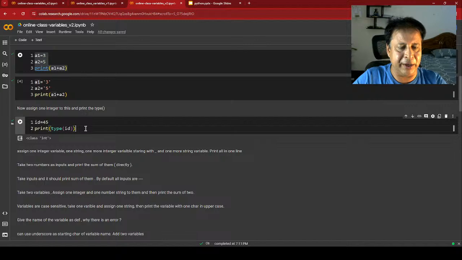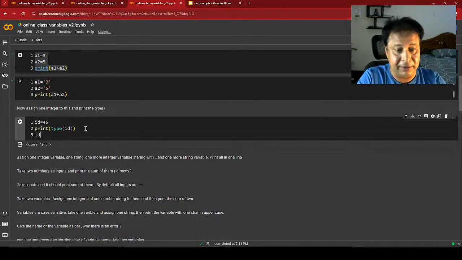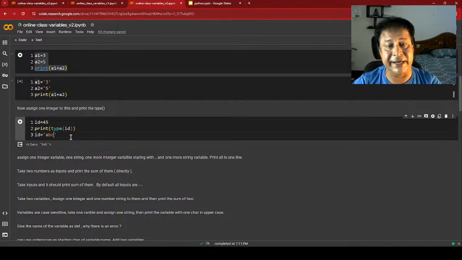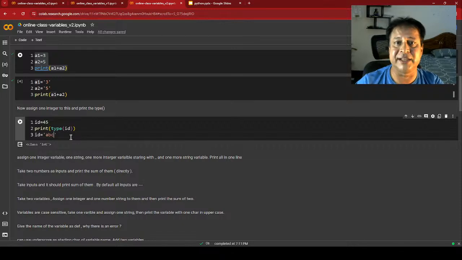Now what I am doing, let me again say id equal to, let's say, abc. See, initially it was an integer, now I am storing it as a string. So now it automatically adjusts itself and takes it. But if you have seen the C language and all, there it is not. Initially we have to tell what type of variable it is, and we have to stick to that. We can't store a string inside an integer variable.